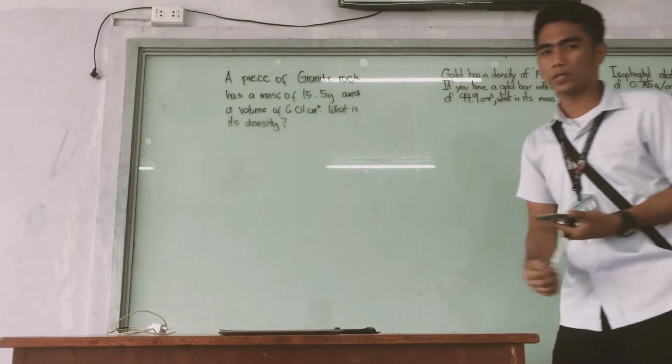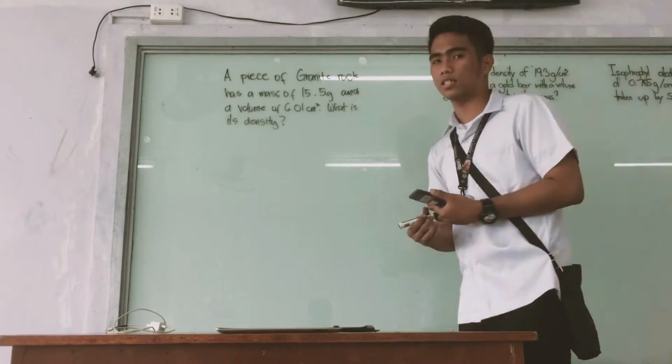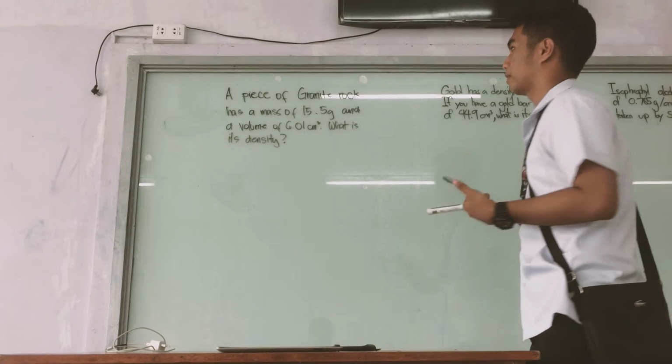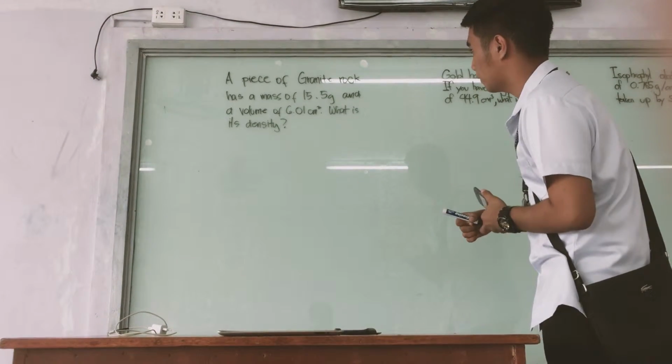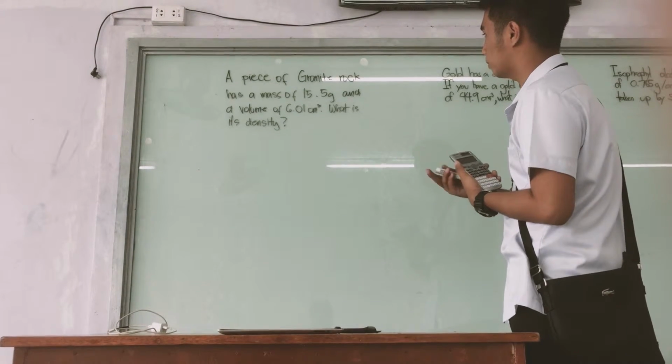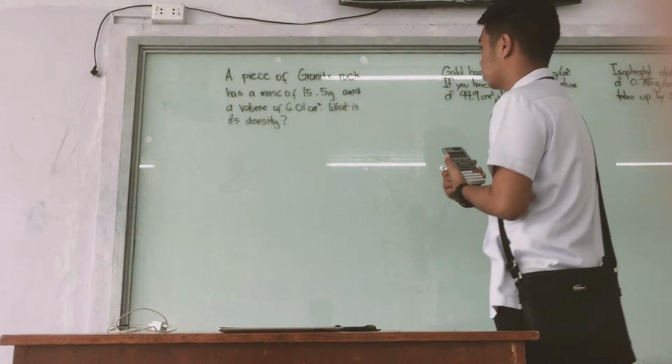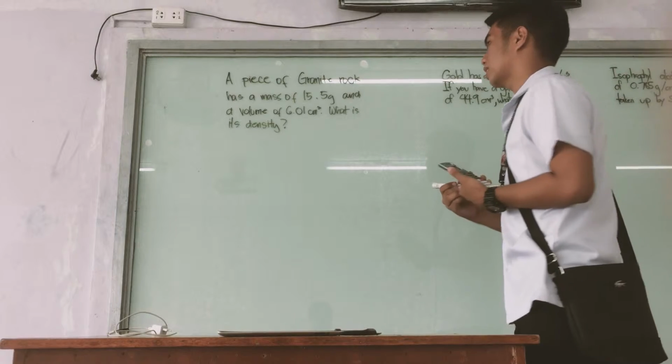So in our last discussion, we discussed what is density. So now we will try some problems. First, a piece of granite rock has a mass of 15.5 grams and a volume of 6.01 cubic centimeter. What is its density?